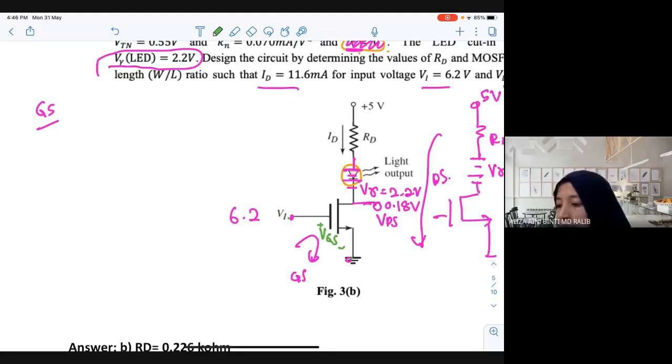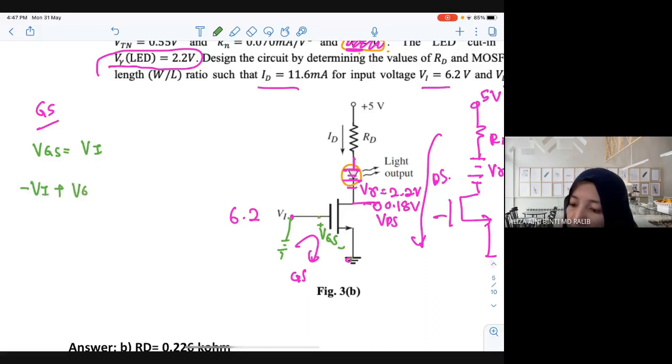Anybody would like to try? VGS equals VIN. Okay, Farizi, VGS equal to VIN. How can you get that? Yes, correct. If you can't see it, you just complete the loop. So you start here: minus VIN plus VGS equal to 0. So you can get the same.